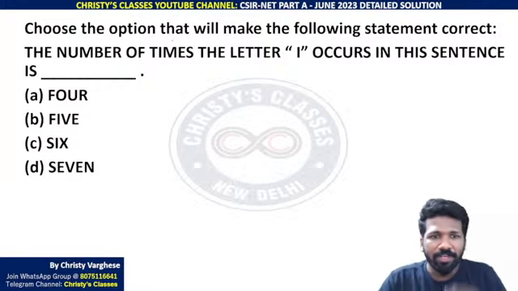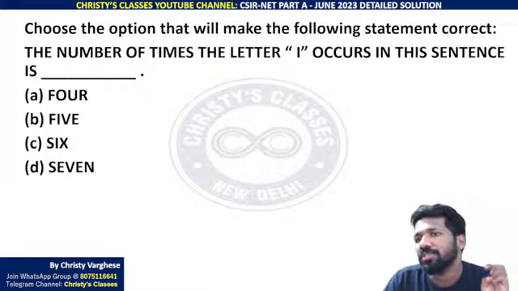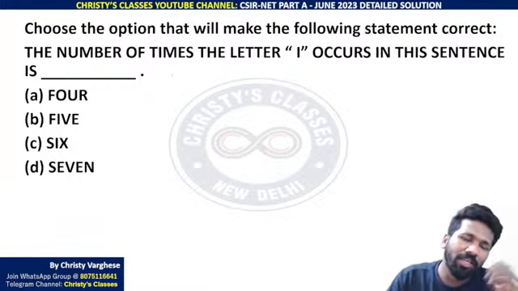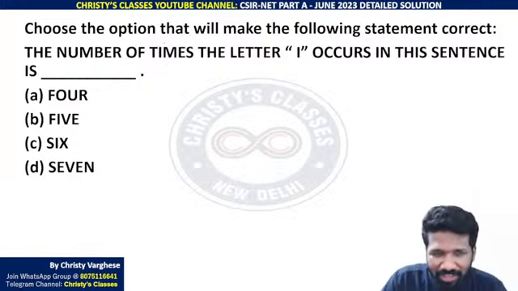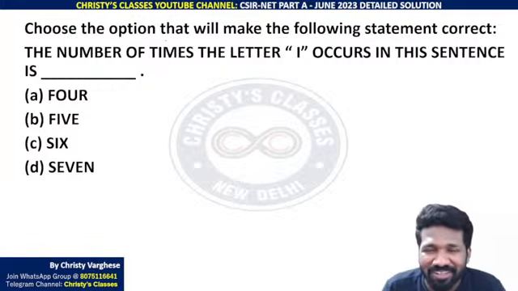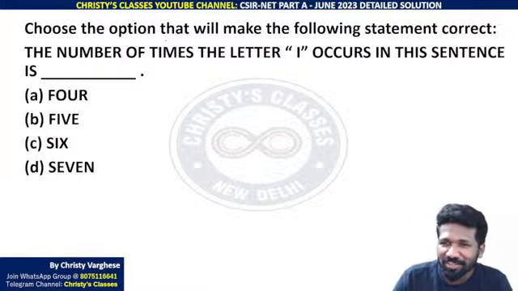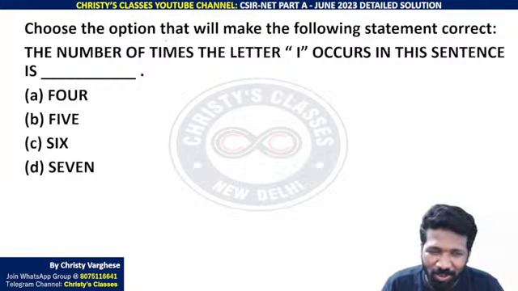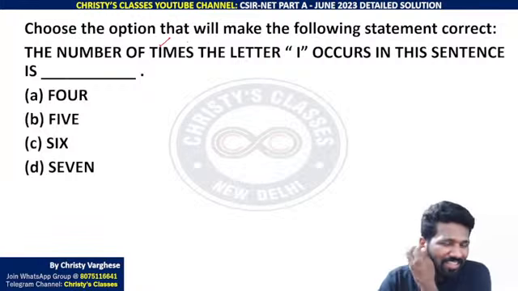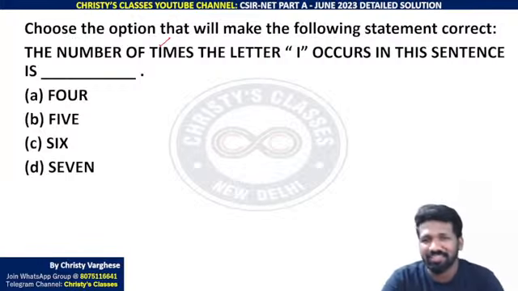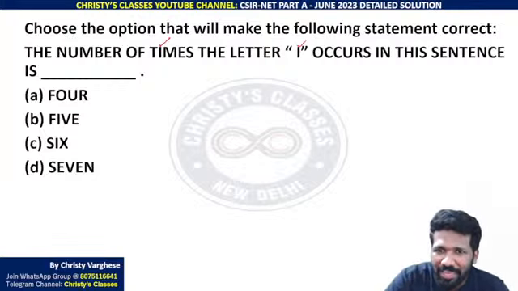What is that aspect? Number of times the letter I occurs in this sentence is. Some of you may think that the question is asking to count the number of I's and you wrote that as the answer. I will say you are very innocent if you thought so. CSIR can ask you a question to count the number of English letters, ऐसा पूछ सकता है, but that is so trivial ना. CSIR asking such a question, chances are less ना. So CSIR is trying something else in this. I'll tell you what. So ये I है, ये I है, ये I है, ये I है, ये I है. So कितना I's हो गया?